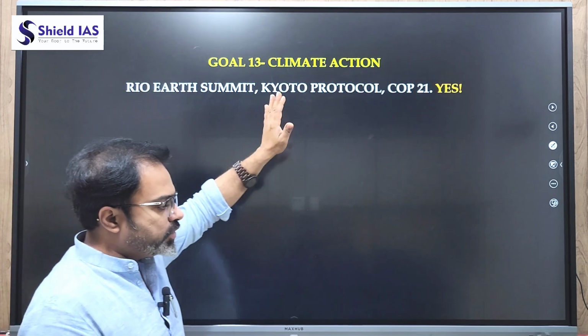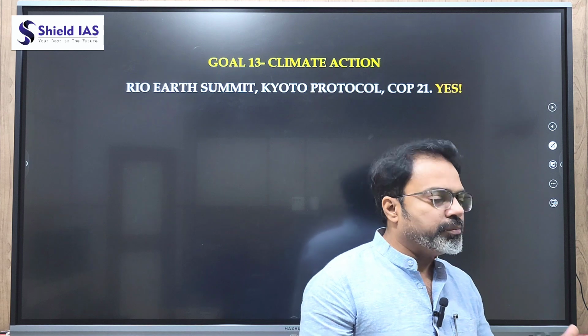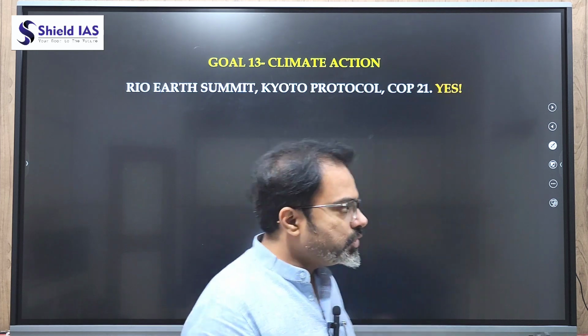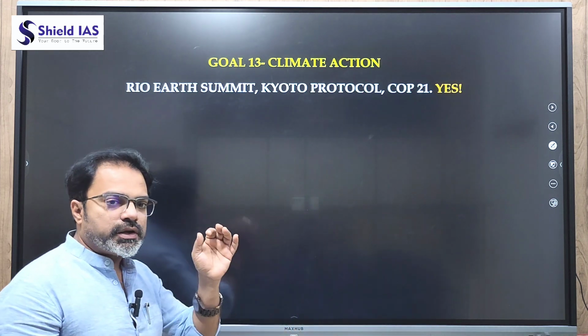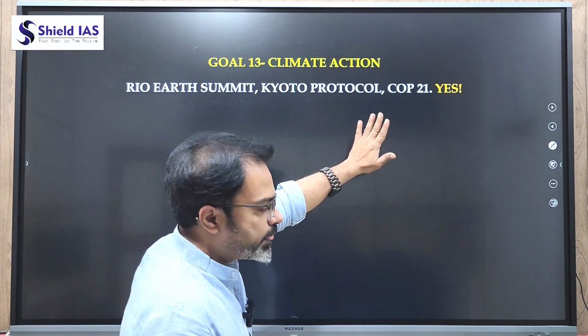Sustained actions are required to achieve the goals of safeguarding the planet from the rise in temperature. 1.5 degree is the target, yes, but maybe below 2 degree can be acceptable and manageable. So that is a sustainable development goal by the year 2100. So this is a sustainable development goal.